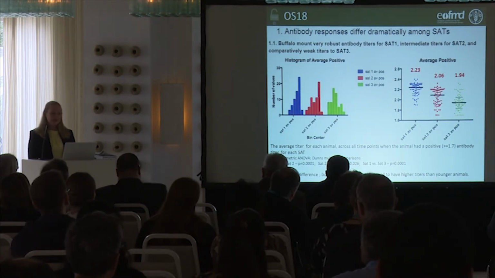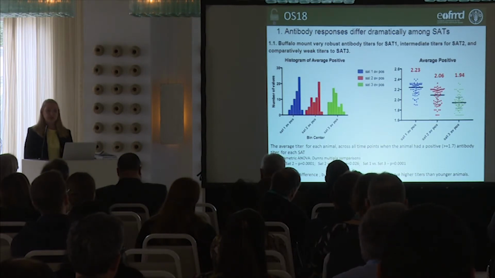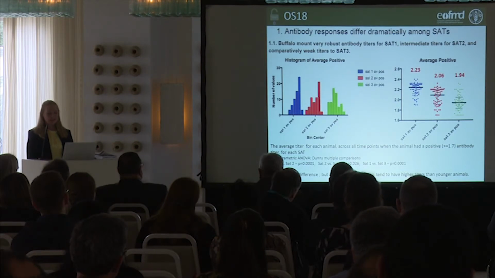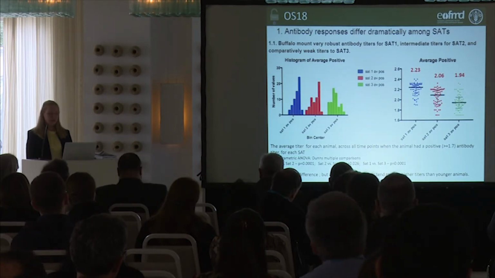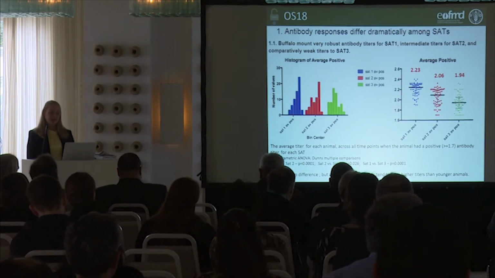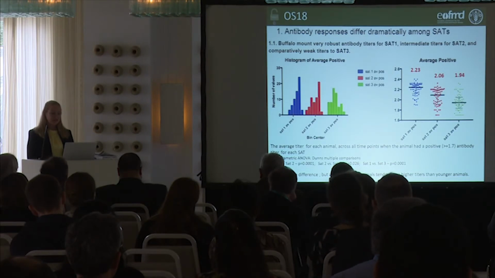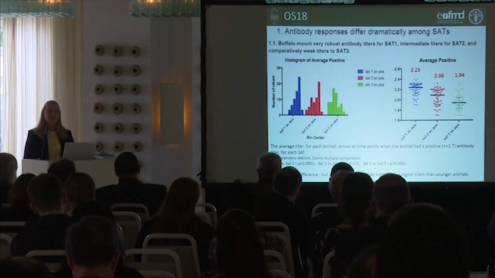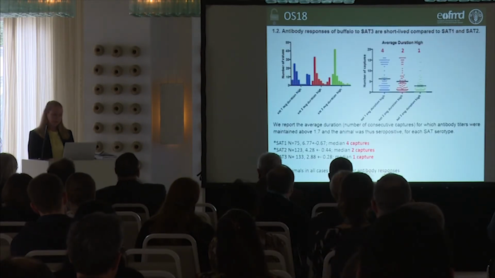For the SAT1s, they reached an average positive of 2.23 titer. SAT2 was just below that, and SAT3 was significantly lower at 1.94. Sex made no difference, but age in this case did, where older animals tended to have a higher titer than younger animals. So as an antibody response, the SAT1 was much more robust in its titers, intermediate for the SAT2, and comparatively very weak for the SAT3.